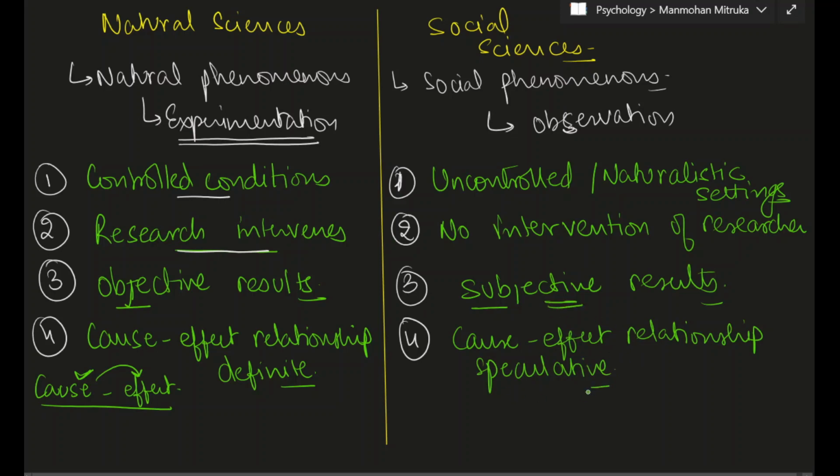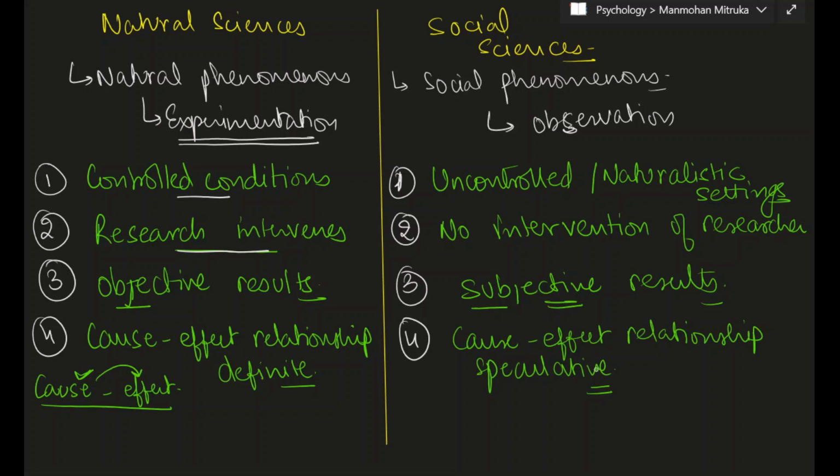Suppose we take the case of economics, and a lot of economics is about earning profit. So you might follow a method and earn profit, but I might follow a similar method and I might not earn the profit. So the cause is same, but the effect might not be same.